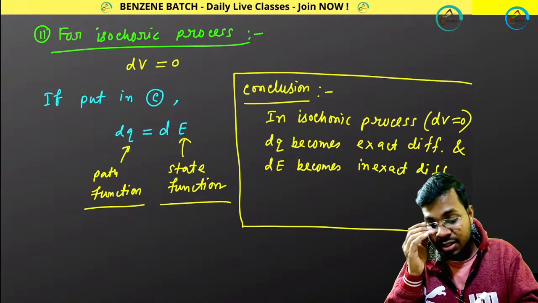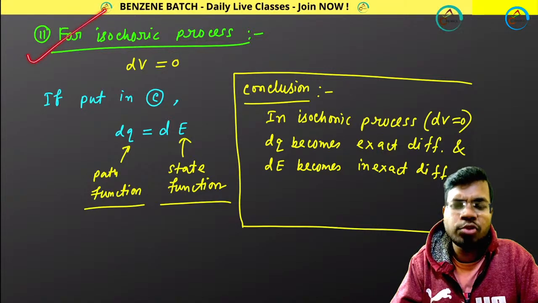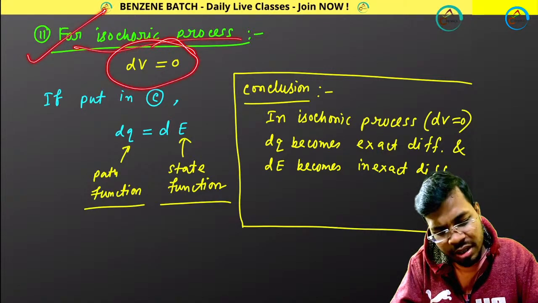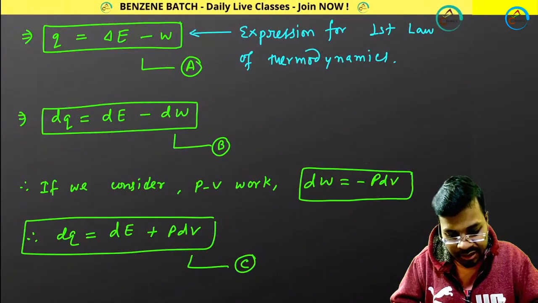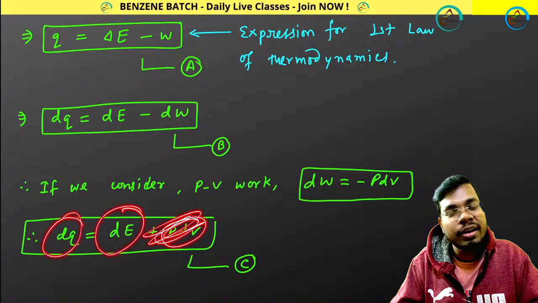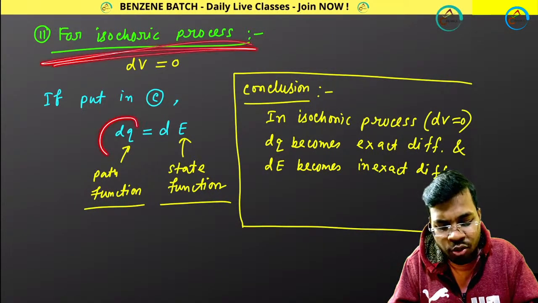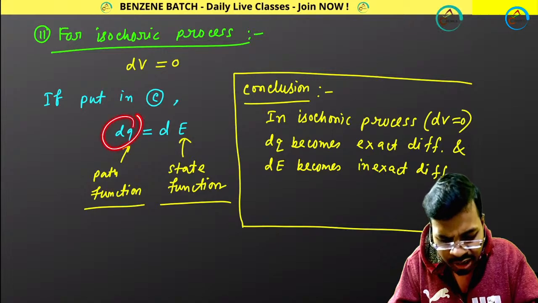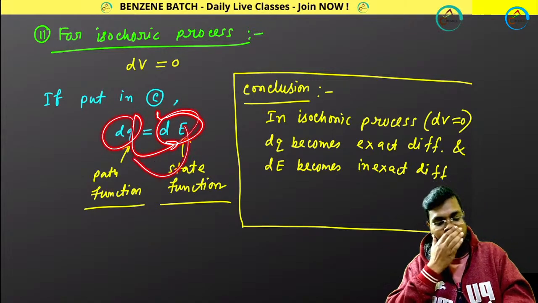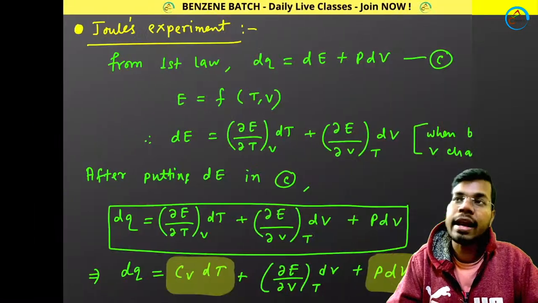Then what about the isochoric process? Now if I come to the isochoric process, that means dV equals 0. So if you consider this expression and you put dV equals 0, this term will vanish, dq becomes dE. That means if your condition is an isochoric process, then your dq becomes dE. That means path function becomes state function, or vice versa. Okay, great.